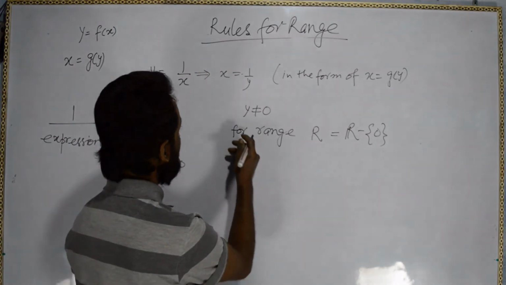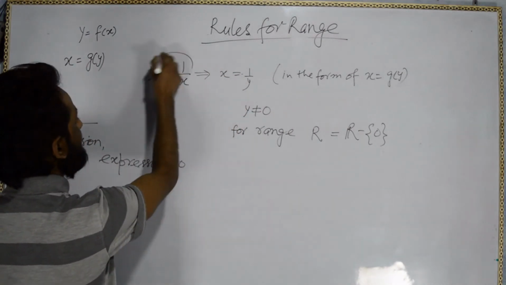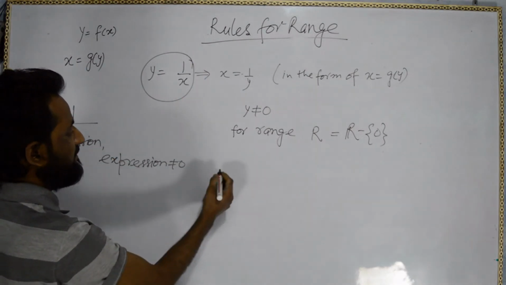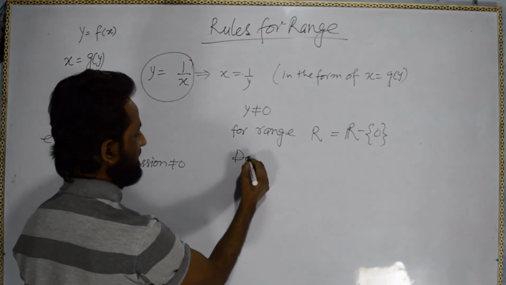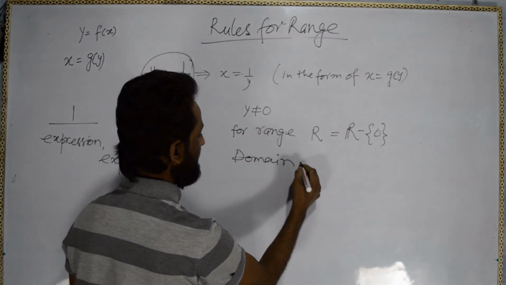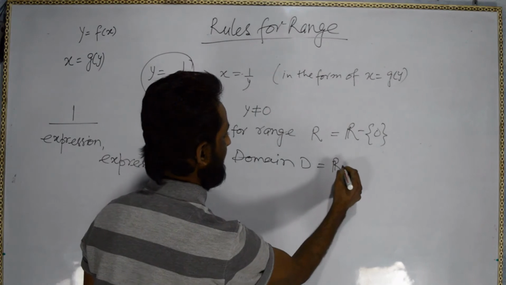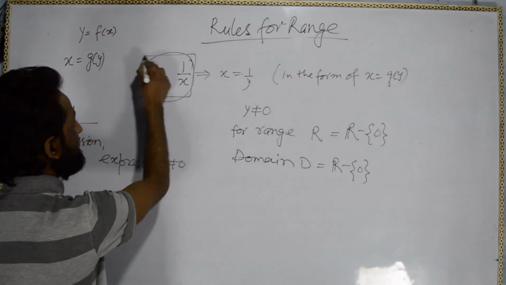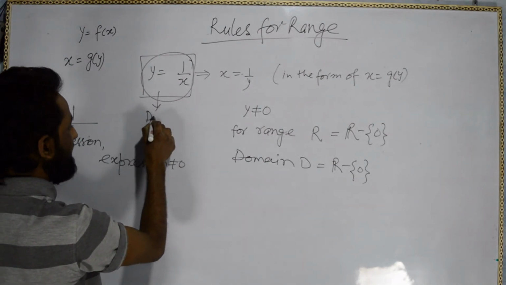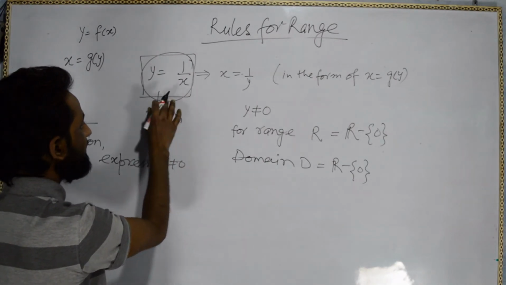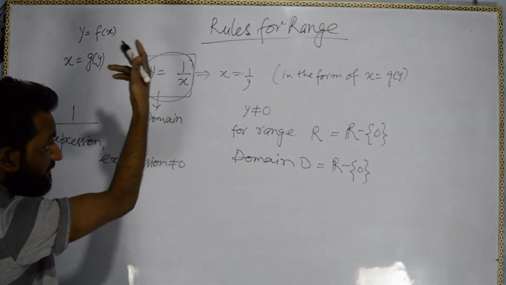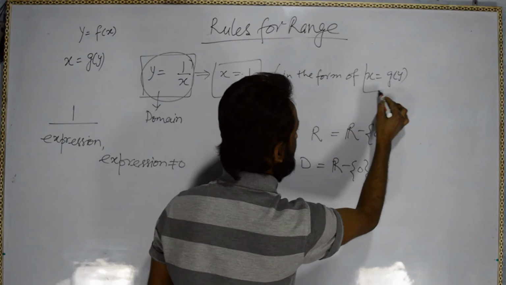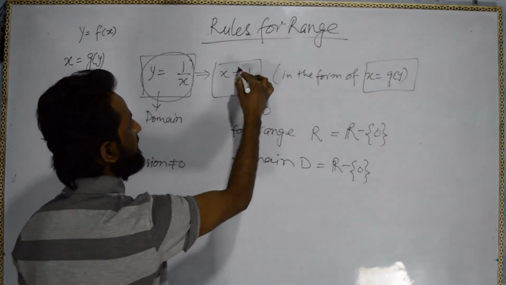That's why. So what will be the range here? The domain will also be R minus 0, because when the expression is given in this form, we can get the domain, and when we transform the equation into the other form, we will get the range.